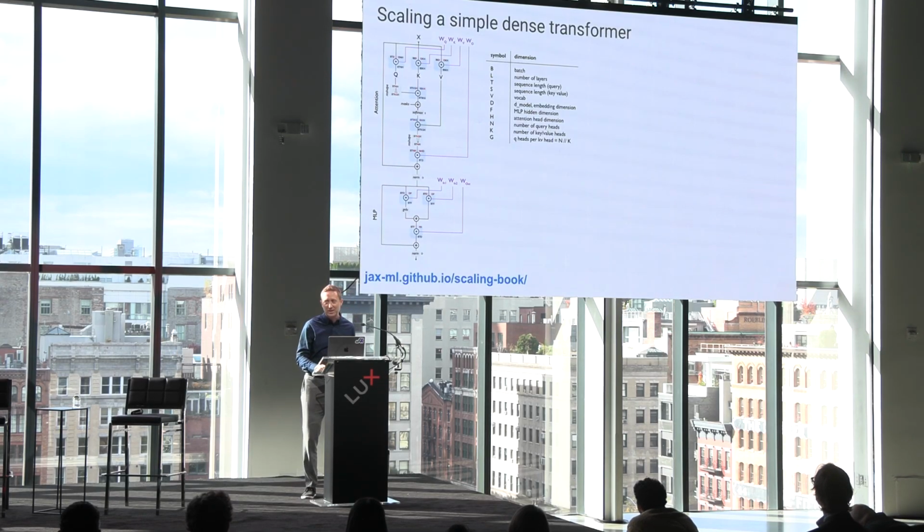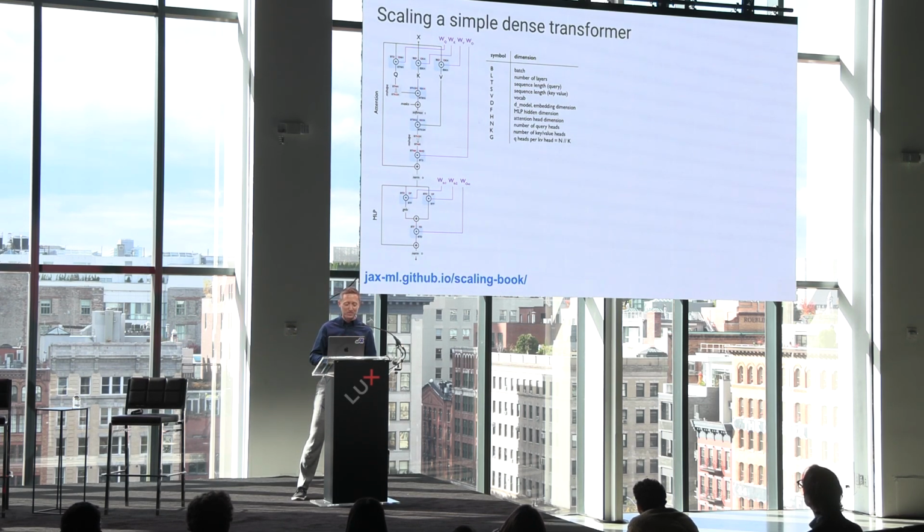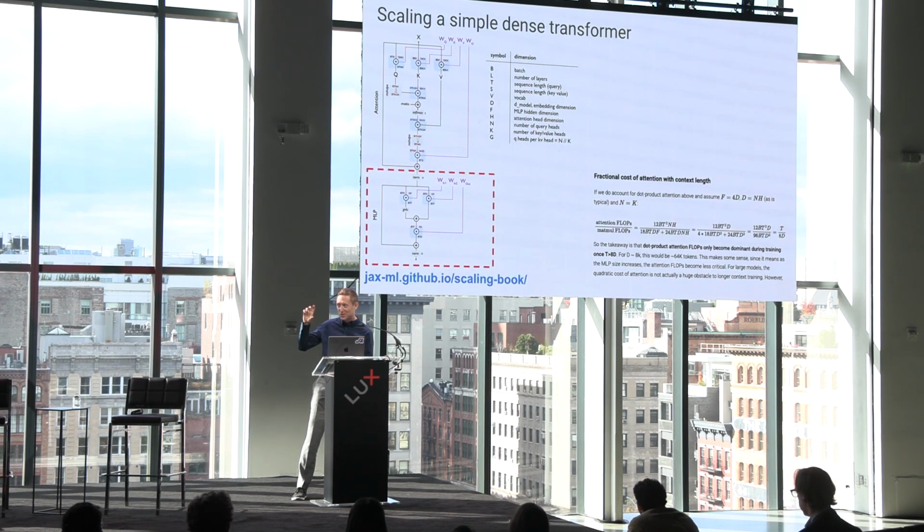The first one's about sharding. Sharding is about how to take your transformer model and throw a bunch of chips at it to make it run faster or cheaper. So how do we throw chips at a transformer? Here is a prototypical transformer block for a dense transformer. This is, I think, a Llama 3 block. I'm just going to look at this MLP block, because it's simpler to illustrate.